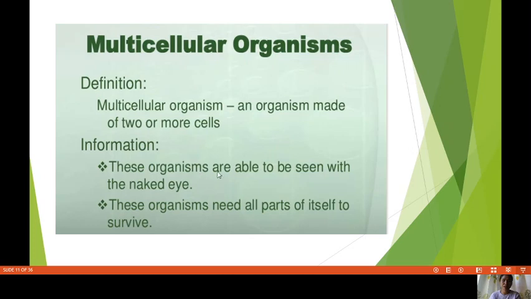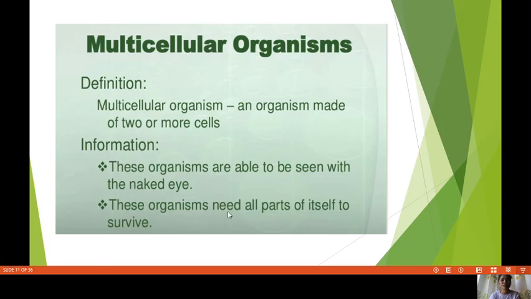These organisms are able to be seen with the naked eye. When you say able to be seen by the naked eye, meaning you can see me by your eyes only. So, can you see me by your eyes only? Do you need a microscope just to see me? No, of course you can see me by your eyes only.